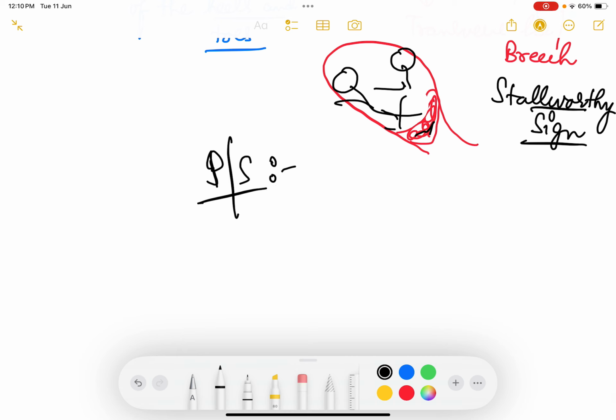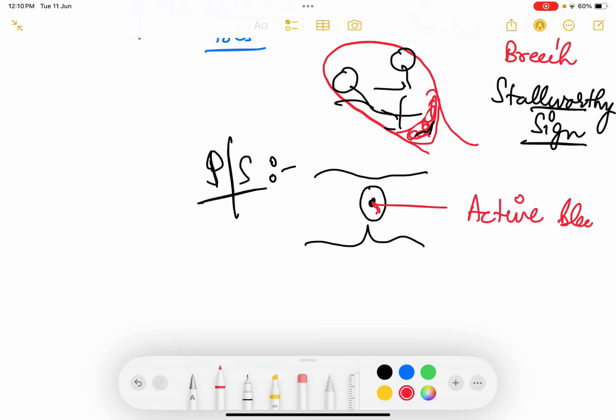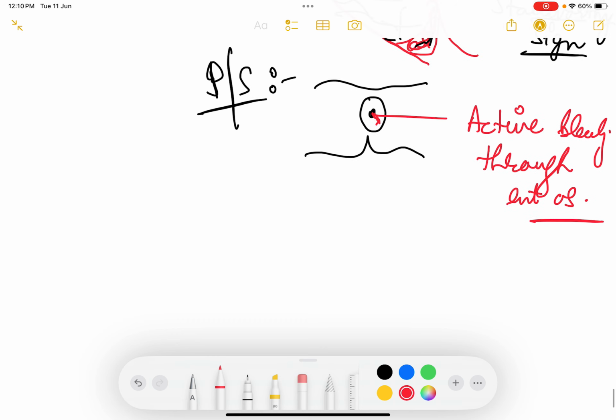When you insert the Cusco's bivalve speculum, you try to see whether active bleeding is coming from the cervix or not, whether it is coming through the external os or not.